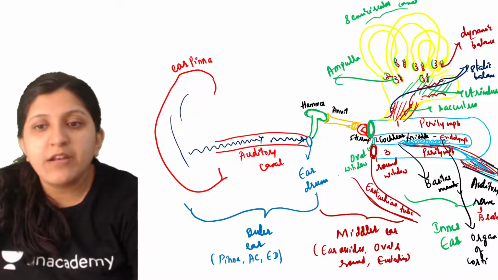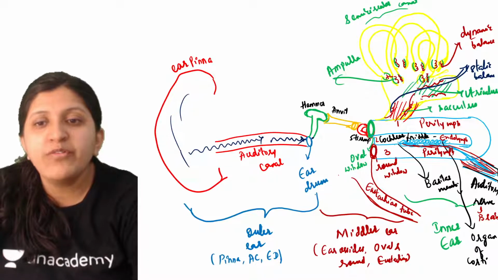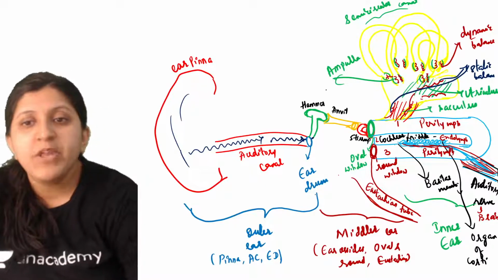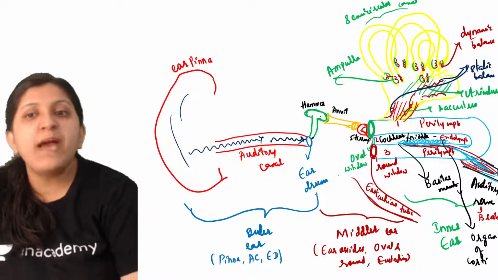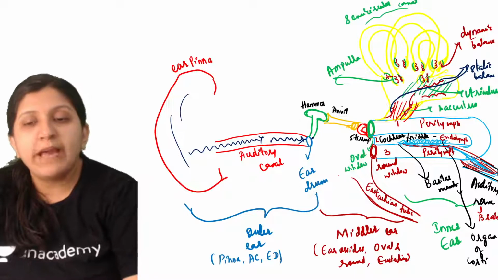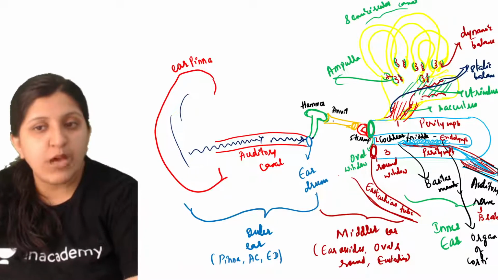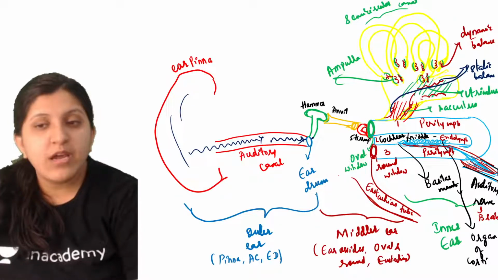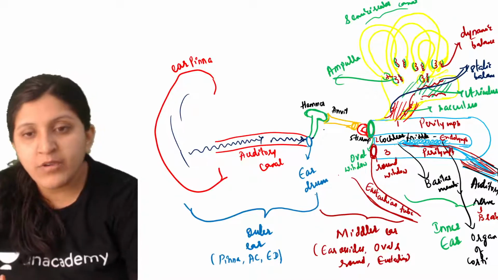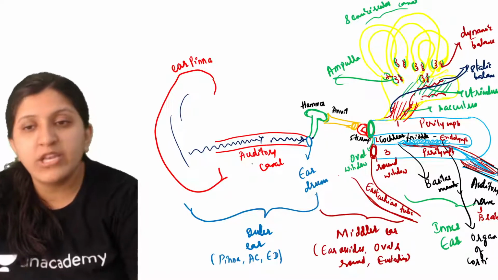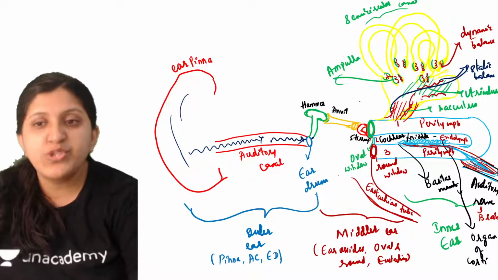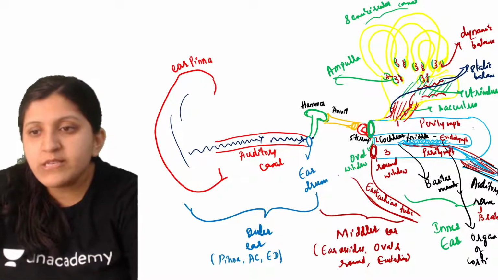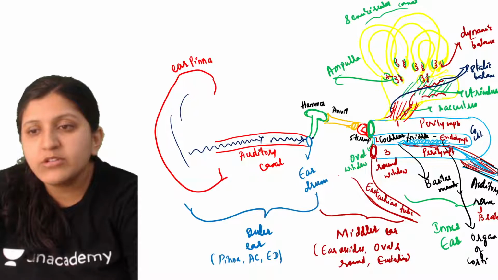When it hits the eardrum, as you can see, all of these are connected with each other. The eardrum will start vibrating, so the hammer and anvil will also magnify the sound. Magnification or amplification of the sound will be done. Then in turn it is connected to the stirrup, so the stirrup will also get the sound energy it has received because of these two structures. Now it will be transferring it into the cochlea. This one is actually the cochlea.